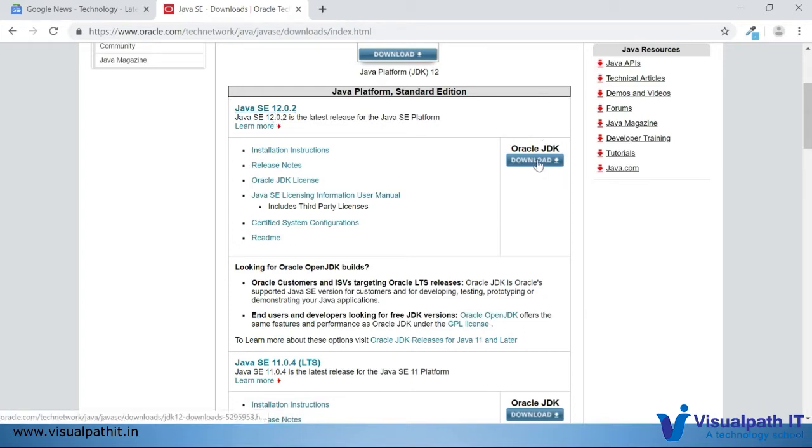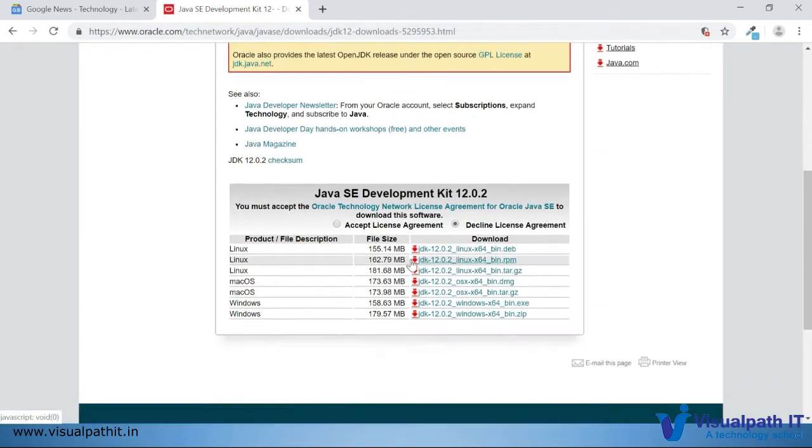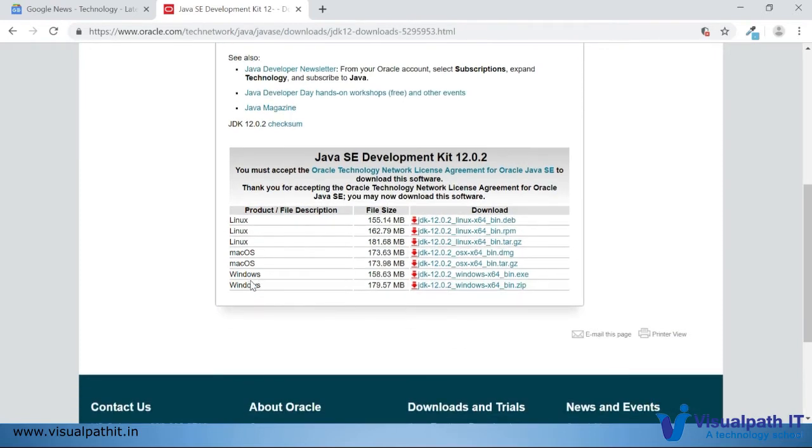You just need to click on the download link, and it lists the available options. We have to accept the agreement. If it is Windows, then we choose these links to download, and if it is a different OS, Mac or Linux, we use these links.